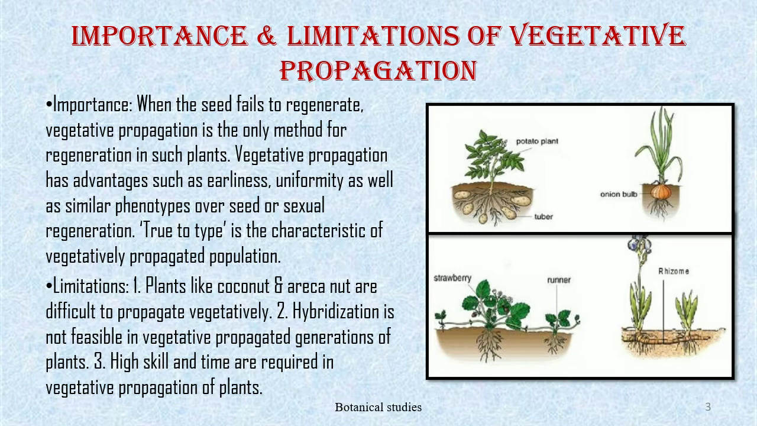Limitations: plants like coconut and areca nut are difficult to propagate vegetatively. Hybridization is not feasible in vegetatively propagated generations of plants. High skill and time are required in vegetative propagation of plants.